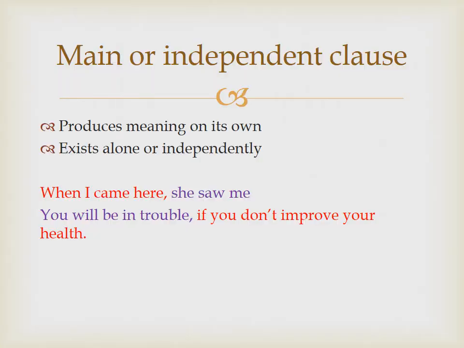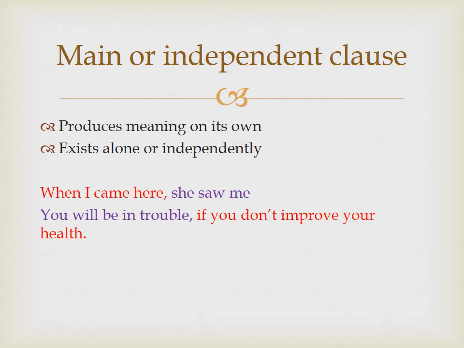Yes, these are the two kinds of clause I referred to a few seconds ago. Main or independent clause. Such a clause produces meaning on its own without the help of any other agency. It can exist alone or independently. The first example is familiar to you. When I came here, she saw me. She saw me is a main or independent clause because it is complete in itself. It is independent. But what about the other thing? When I came here. Yeah, when I came here, then what happened? You know, something is missing here. The meaning is incomplete. That's why we say it's a subordinate clause.